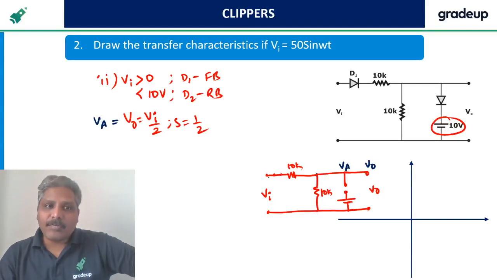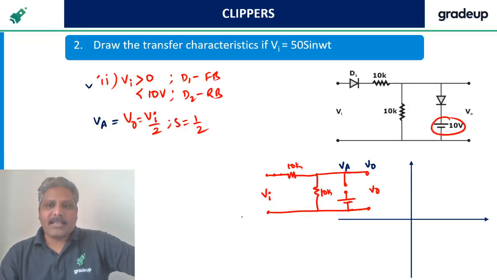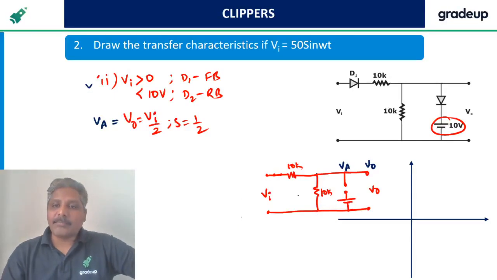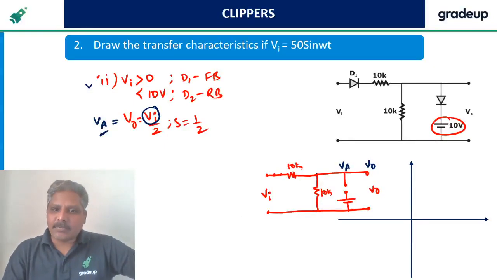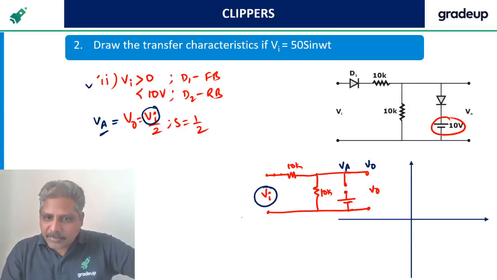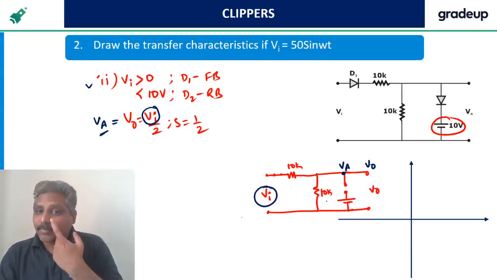Now I want to go for the third case. But before going to that, I have to understand that whatever I am applying, half of that is coming to the anode voltage. Whatever I apply, half of that is coming here at the anode. Do you understand that point?